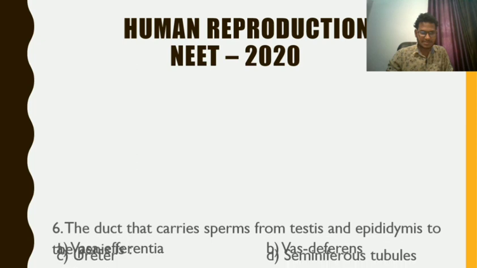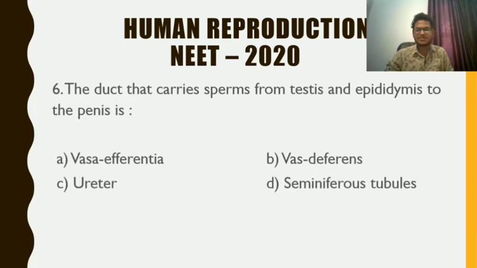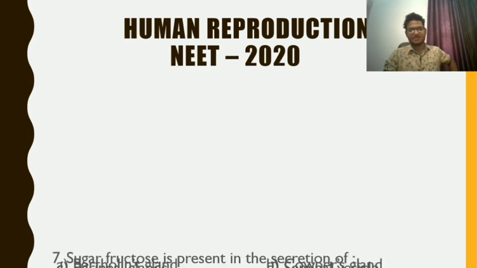Okay. Question number 6 for you. The duct that carries sperms from testis and epididymis to the penis is. Yes, it is also very easy. The duct that carries the sperm from the testis and epididymis to the penis, from the scrotal sac to the abdominal cavity, is the long tube, that is vas deferens. So the answer is B, vas deferens. Vasa efferentia is present near the testis. Urethra is there in the penis, and seminiferous tubules are also there in the testis that help in the formation of the sperms.